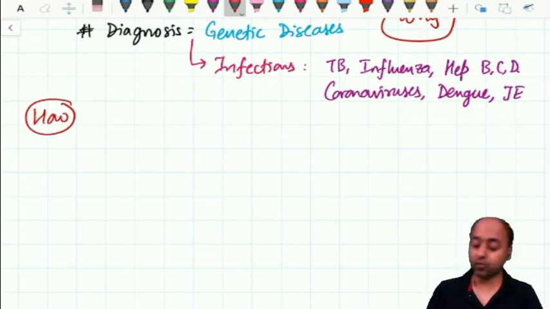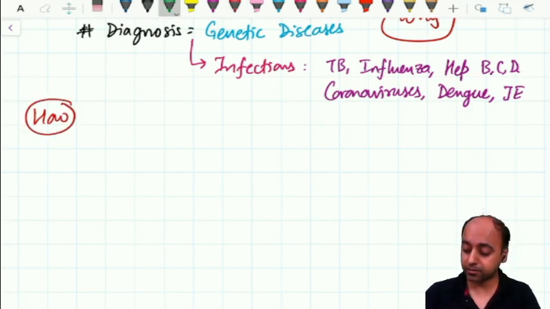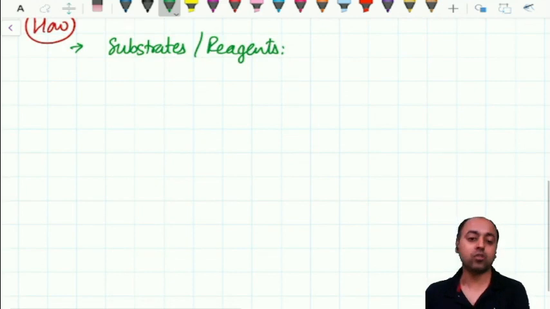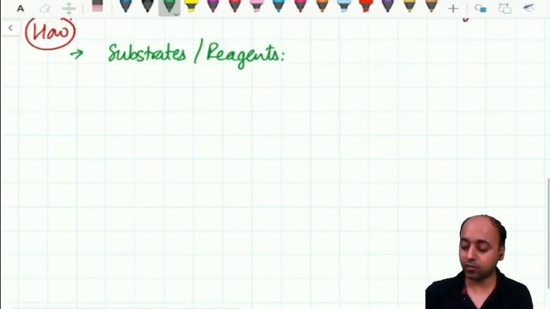So when you go to how, we describe the how under two headings. First, what are the substrates or the reagents that are required for performing the PCR? Let's take a look.